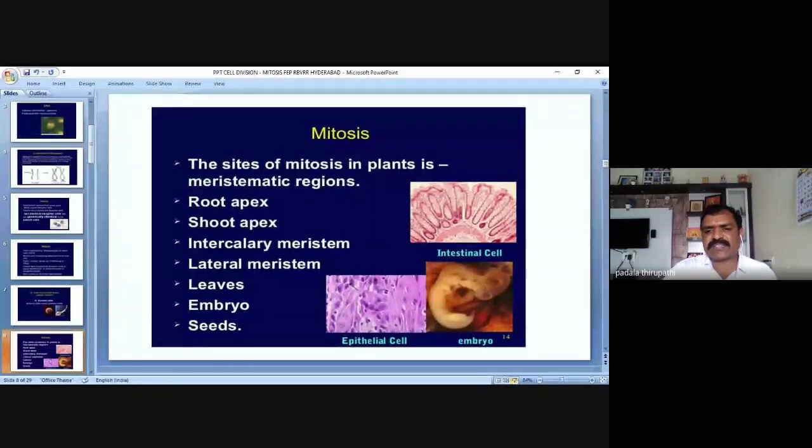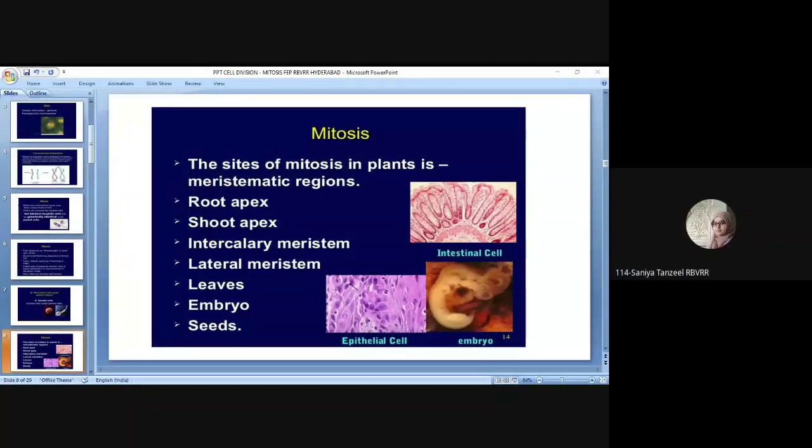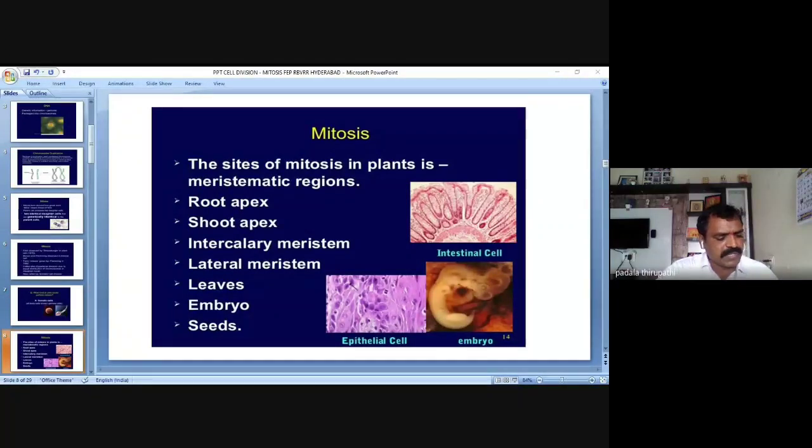In this slide, it shows some of the tissues or cells of the tissue performing mitosis. The sites of mitosis in plants are the meristematic regions. Have you heard of the term meristematic tissue or meristematic regions? Yes, sir. Root tips and shoot tips, and even the leaf petiole contains them. Very good. Root and shoot tips are nothing but root apex and shoot apex, the apical meristematic tissue, and then lateral and intercalary meristematic tissue.